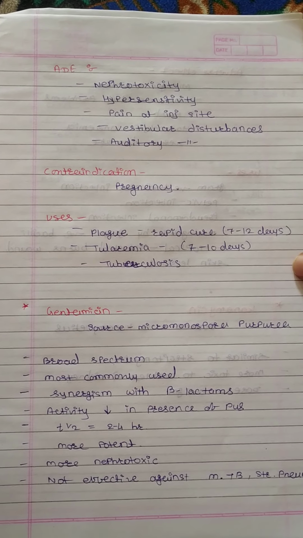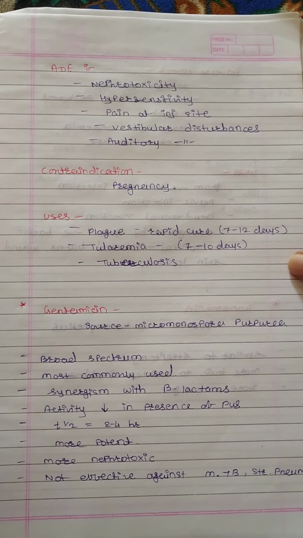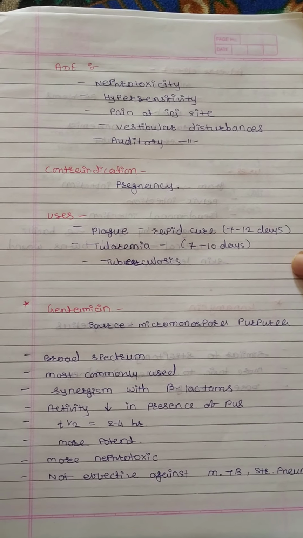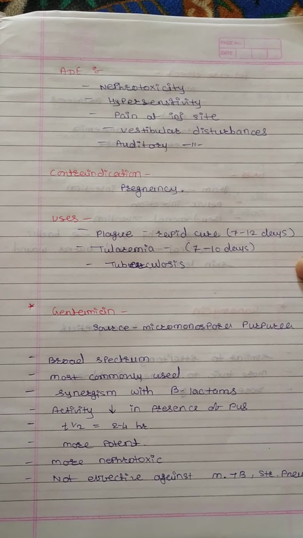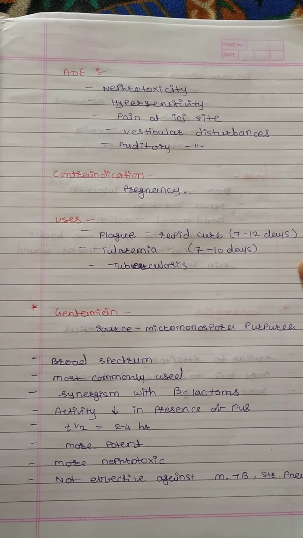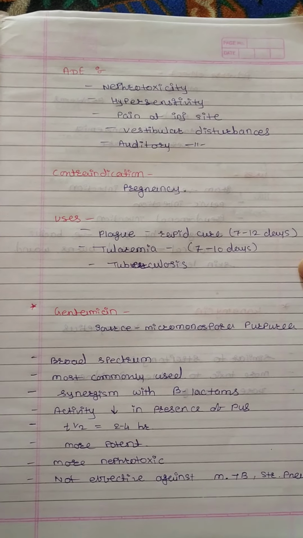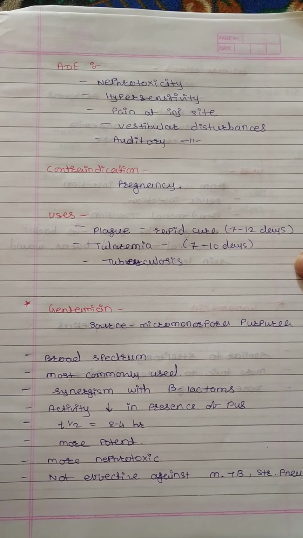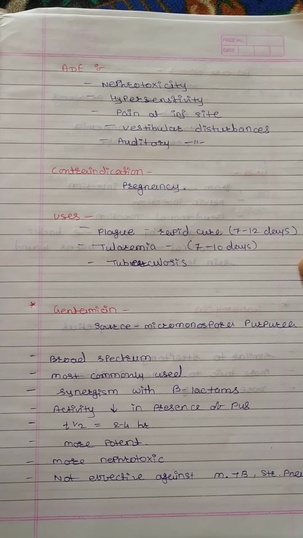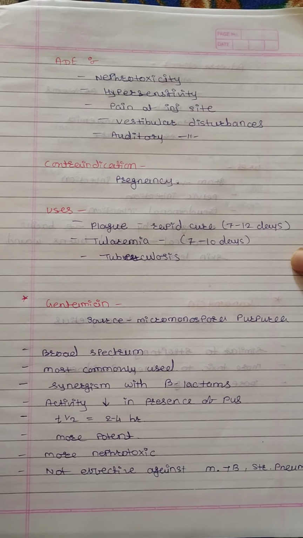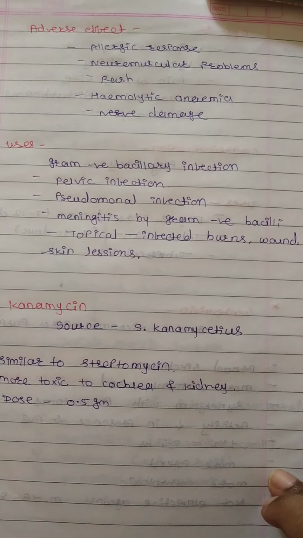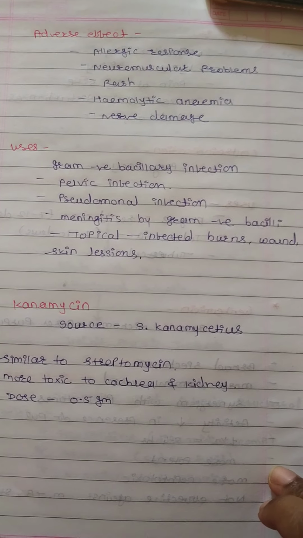Next drug is gentamicin. Source is Micromonospora purpurea. It is broad spectrum and the most commonly used. It shows synergism with beta-lactams. Activity decreases in the presence of pus. Half-life is 2 to 4 hours, and it is more potent and more nephrotoxic. It is not effective against M. tuberculosis and streptococcal pneumonia.